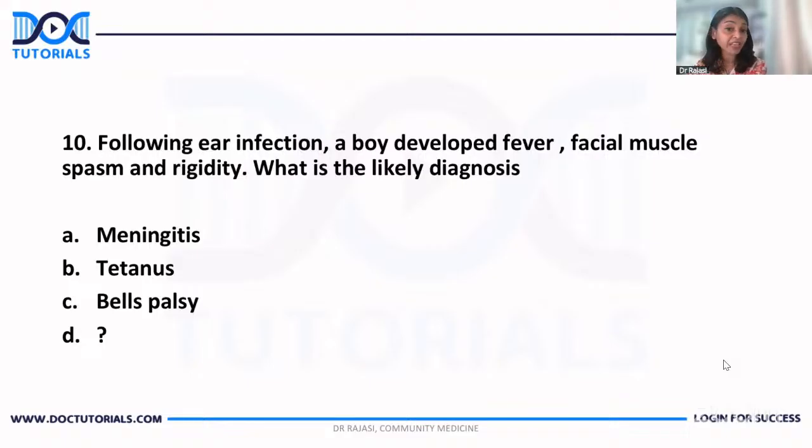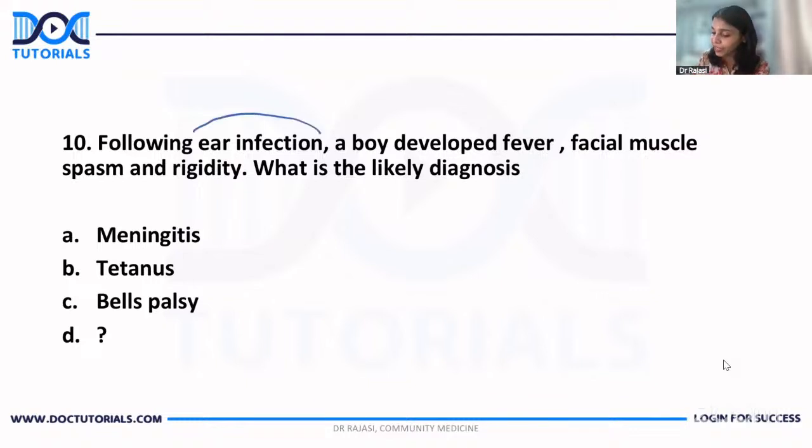Another question. Following ear infection, a boy developed fever, facial muscle spasm, and rigidity. What is the likely diagnosis? Meningitis, tetanus, Bell's palsy. Fourth one, I don't know. Nobody told me what it is. These were the options that I got. Anyway, the answer is there. Which one?